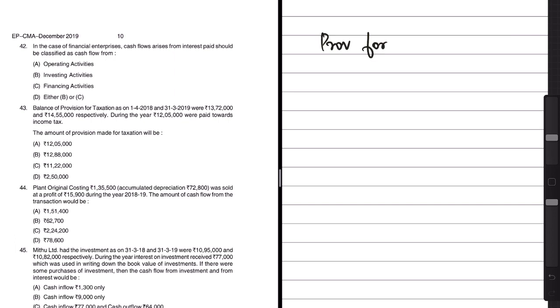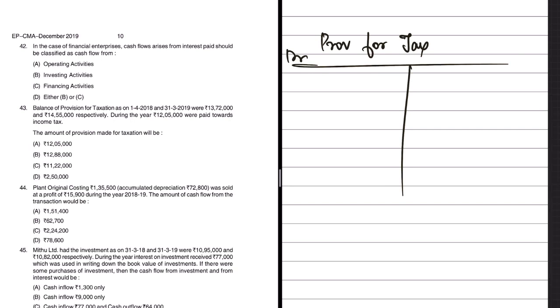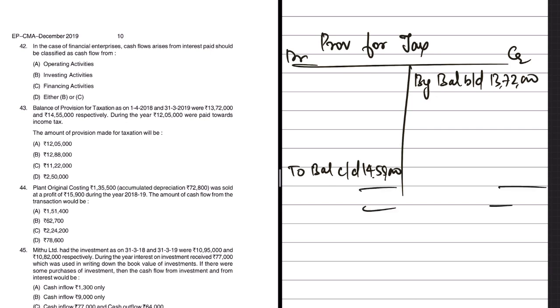Provision for tax account, it's a ledger account, debit and credit sides. Now if I have to bring down the balance, it will be on the credit side because it's a liability. By balance brought down, how much was opening balance? 13,72,000. So then closing balances, to balance carried down 14,55,000. So this is the case. Now how much tax did they pay during the year? 1205.